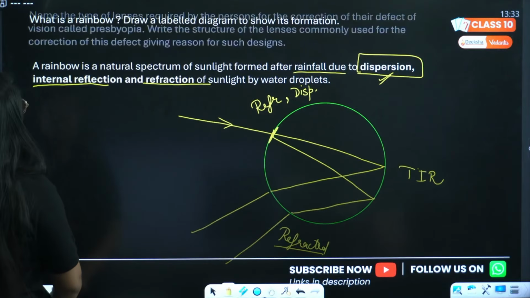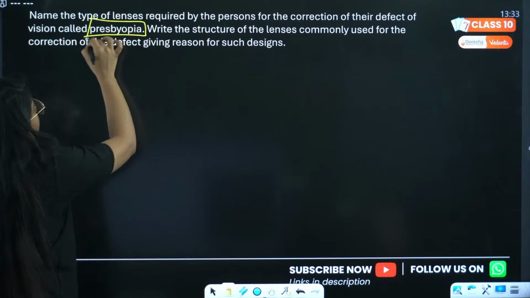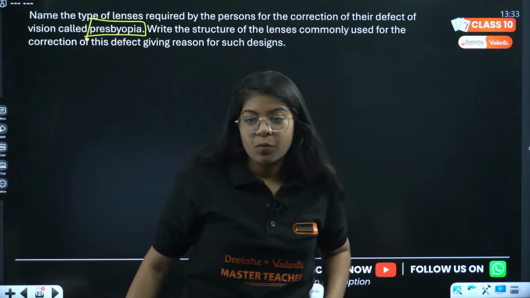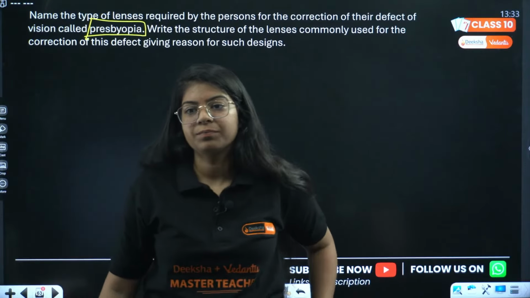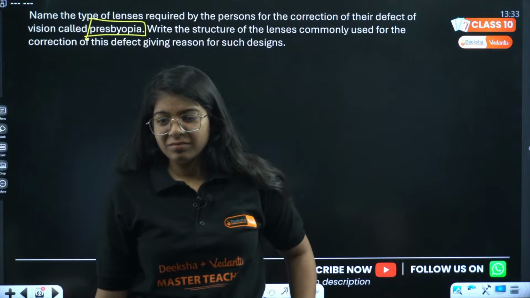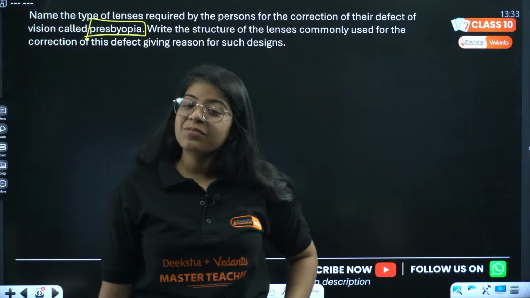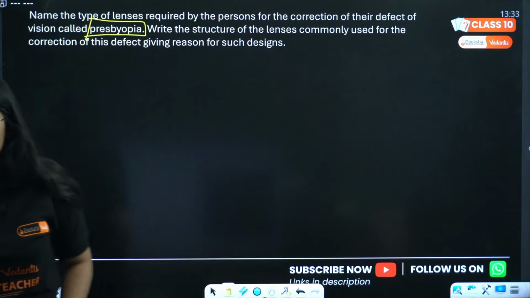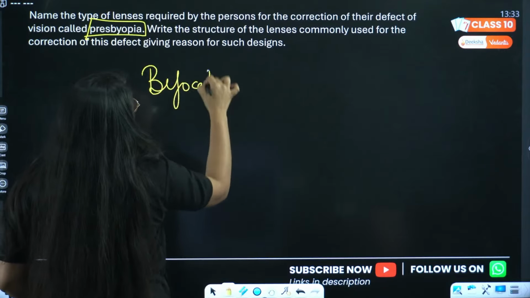Okay. Next, we have: name the type of lens required by the person for the correction of the defect of vision called presbyopia. Very easy. What is the lens that is used to correct the defect, that is presbyopia? Bifocal lens. Very good, everyone. So the lens which is used to correct presbyopia is called bifocal lenses.